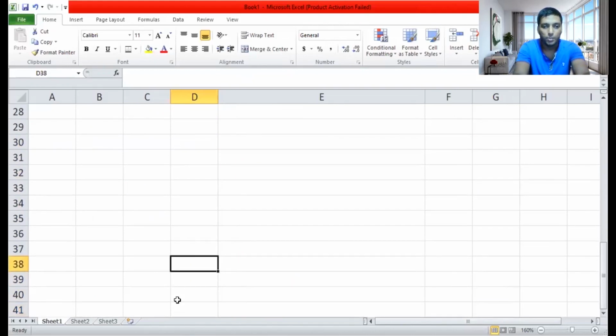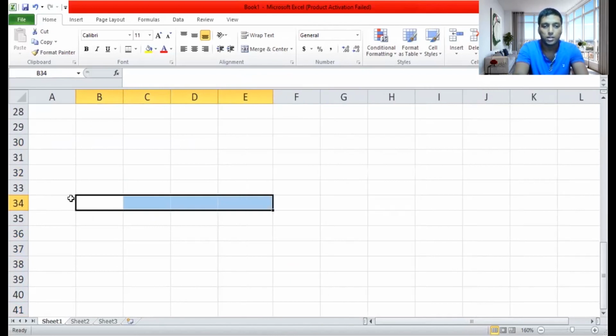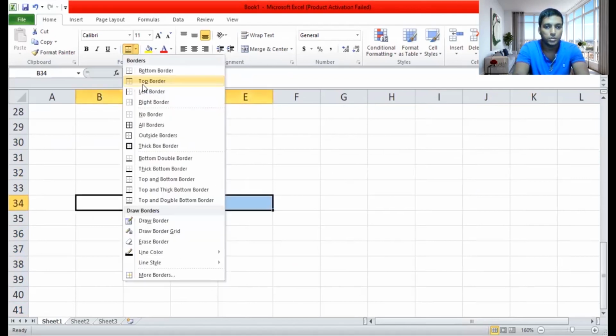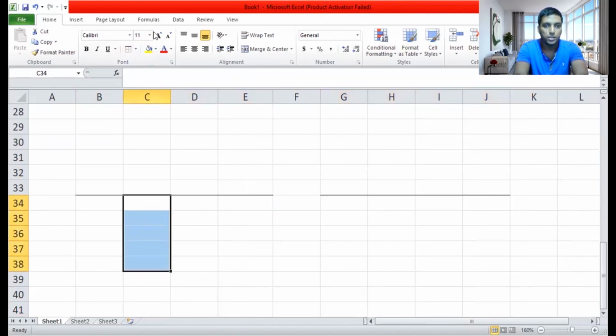Let me take two accounts, guys, to explain how this works. I'll use this part, and another border. Okay, so it happens this way.